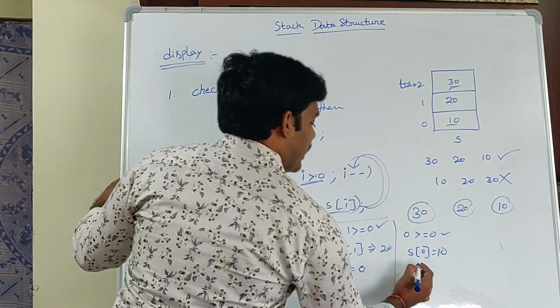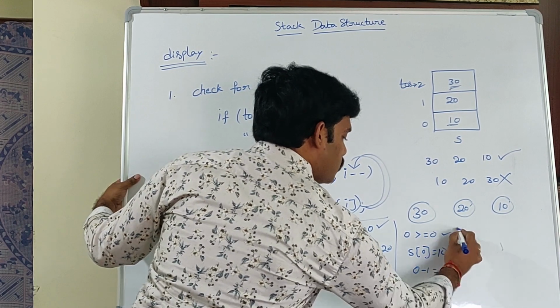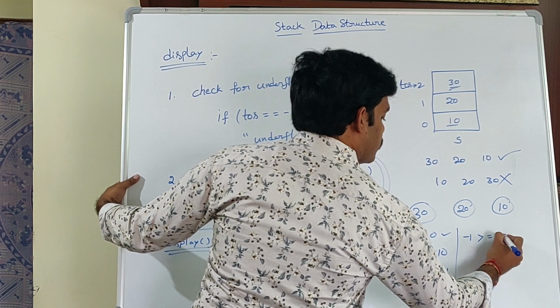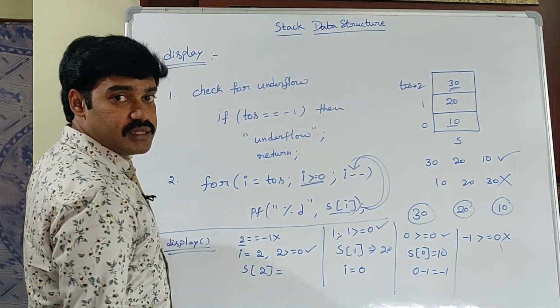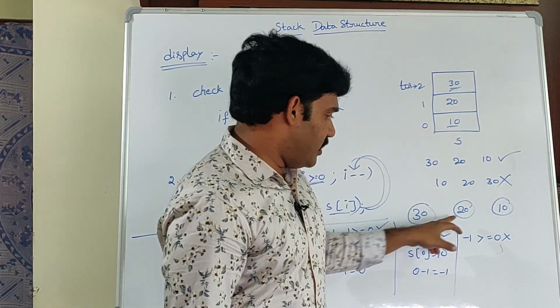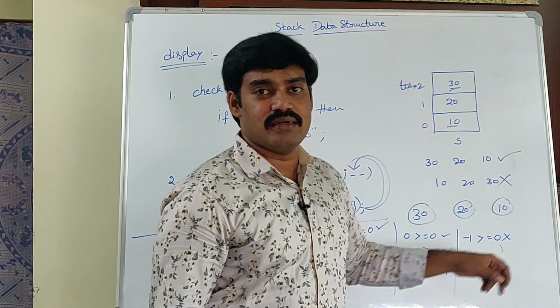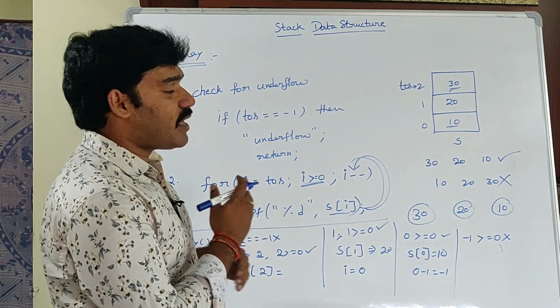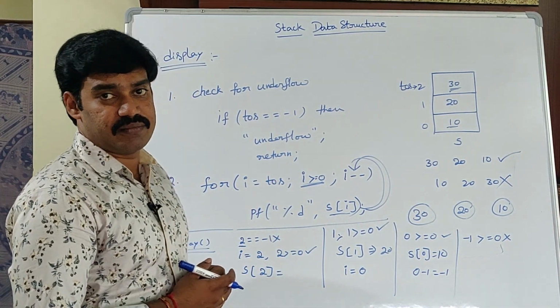Next, I minus minus. 0 minus 1 is -1. Again coming to the condition, -1 greater than or equal to 0. Condition is false. Coming out of the for loop. My stack elements are 30, 20 as well as 10. So this is the display function to display the elements of a stack data structure.